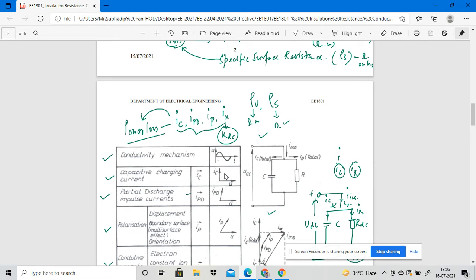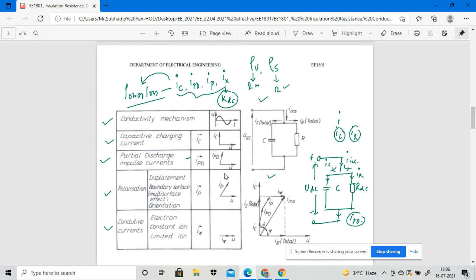There will be different types of current. One is the capacitive current, then the partial discharge impulse current, then the displacement boundary current or the polarization current, and also the conductive current. These are the four different types of currents that are involved in the power loss of a transformer oil, right? So first we have to discuss these things today.